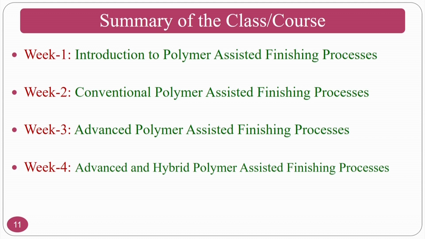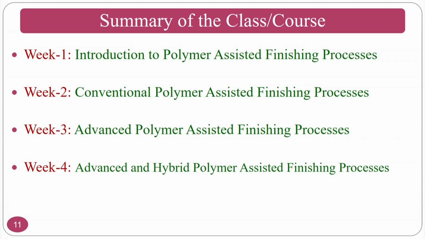So in week 1, I will be teaching you an introduction to polymer assisted finishing processes, such as conventional polymer finishing processes, and I am going to teach you what surface integrity is, like what surface morphology is as well as surface metallurgy. Why surface metallurgy is also important along with surface morphology, and all those things will also be covered.